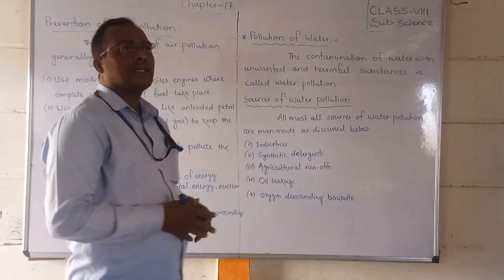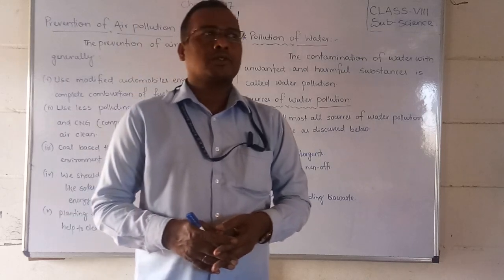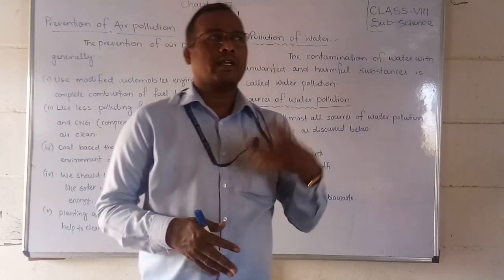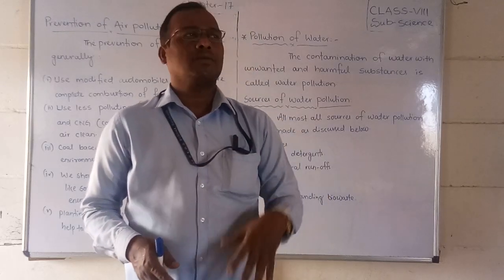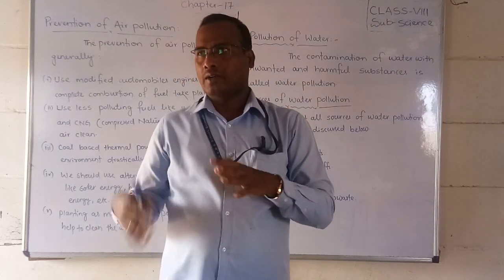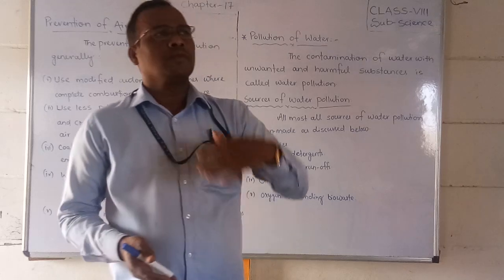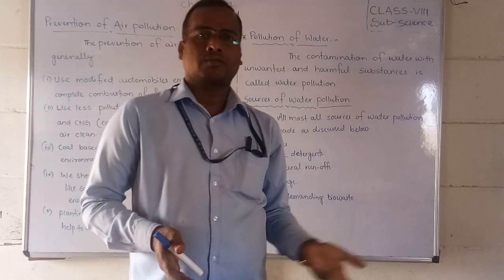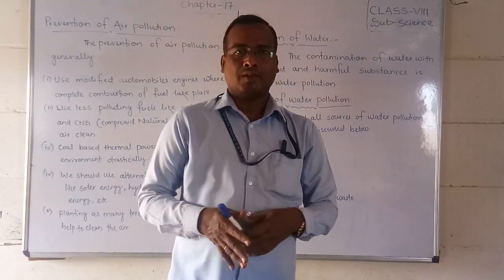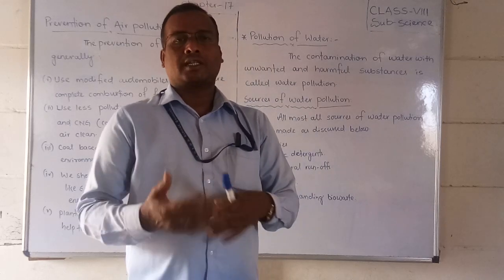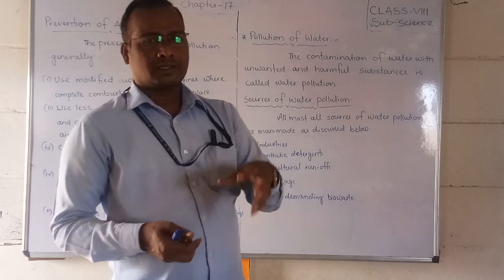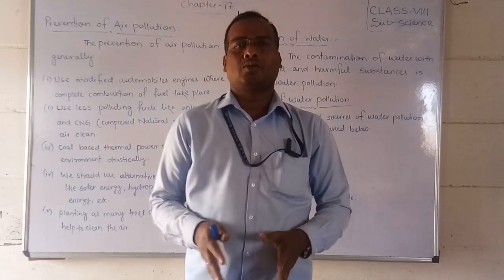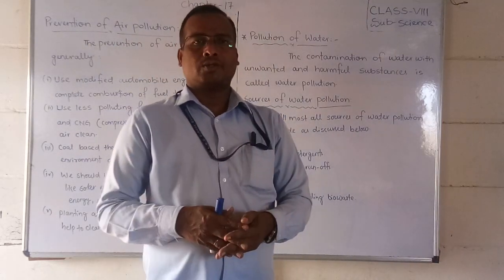How is water getting polluted? Okay, students, you know we are not thinking or caring about that. We are throwing plastic bags and polythene covers. If an animal dies, we throw the dead bodies into rivers, ponds or something. So by that way, what happens? Water bodies are getting polluted, and almost all water is polluted by man-made things only, by human activities only.